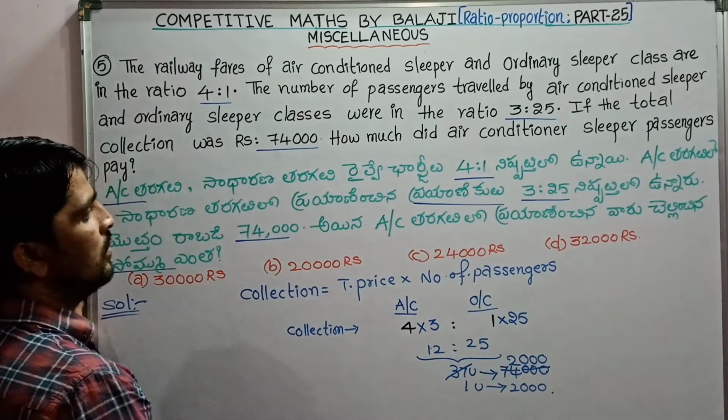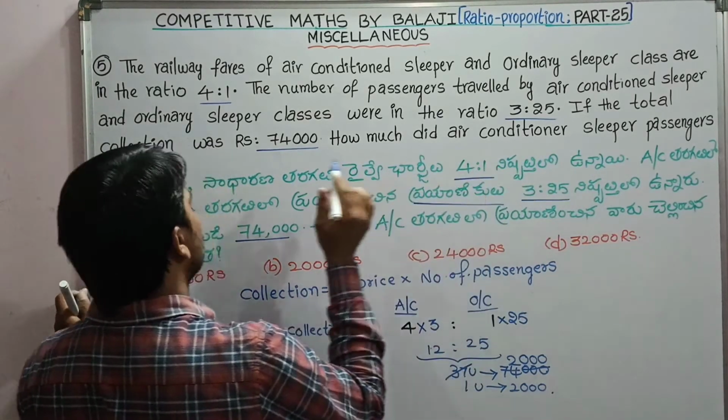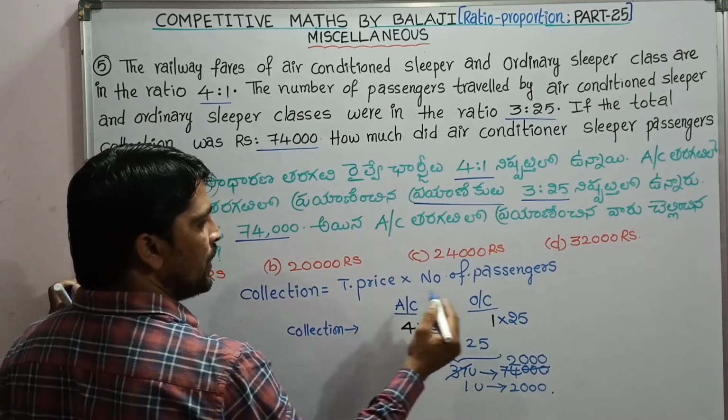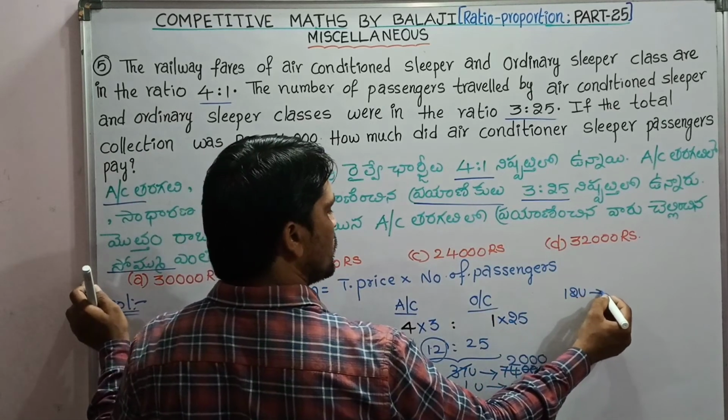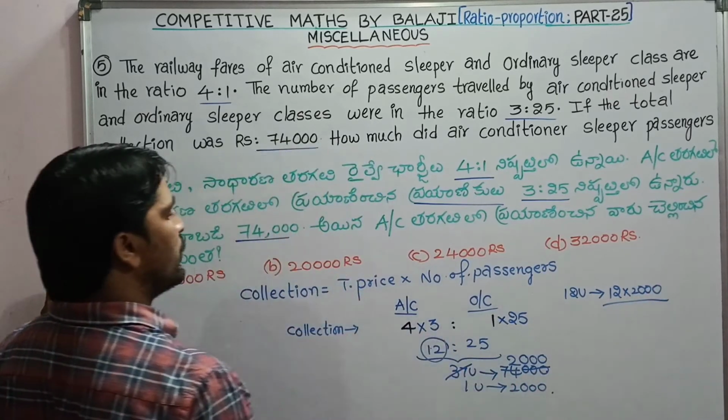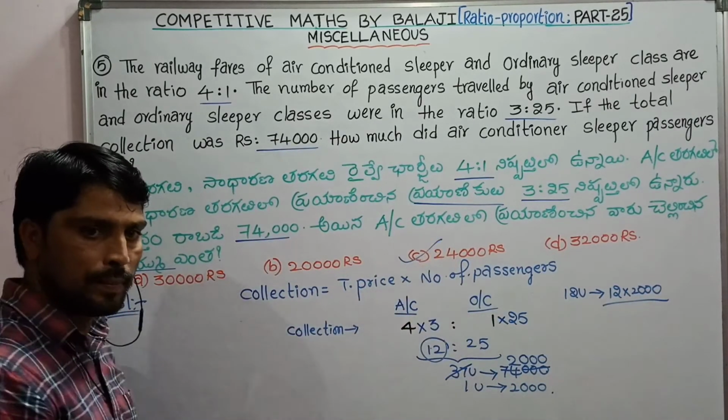Then we have to find how much the air-conditioned sleeper passengers paid. Air-conditioned sleeper passengers pay 12 units. Then 12 units value is 12 into 2,000, that is 24,000. So the answer is C.